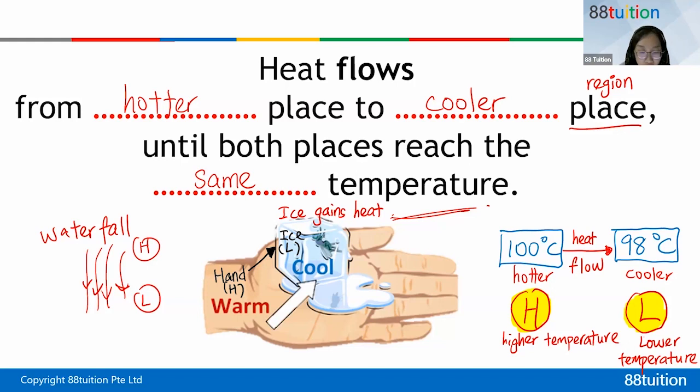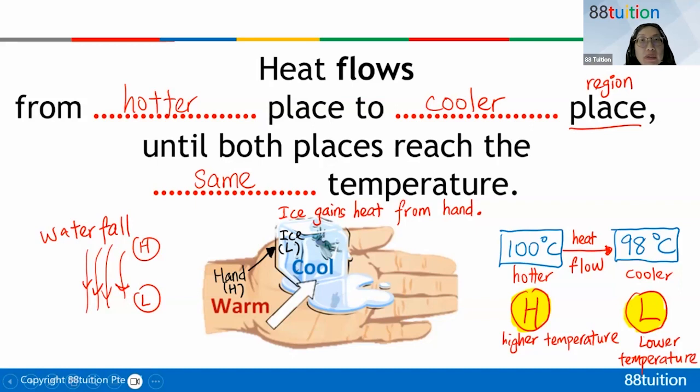Hui Mei, we are talking about ice and hand here. So don't think of surroundings for this question. Ice and hand. Ice temperature and hand temperature are different temperatures, so there will be heat flow from one to the other one. Okay, so Hui Mei, it is not temperature. The rest, it should be ice gain heat from where? Must tell me from where. Ice gain heat from hand. Good job, Hayden, Hui Mei.